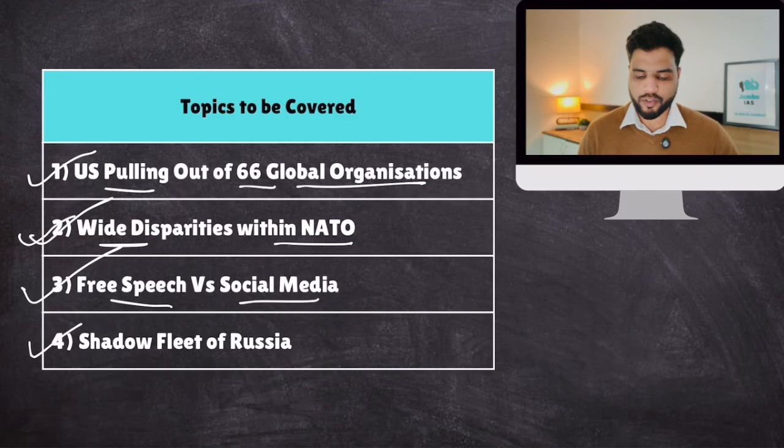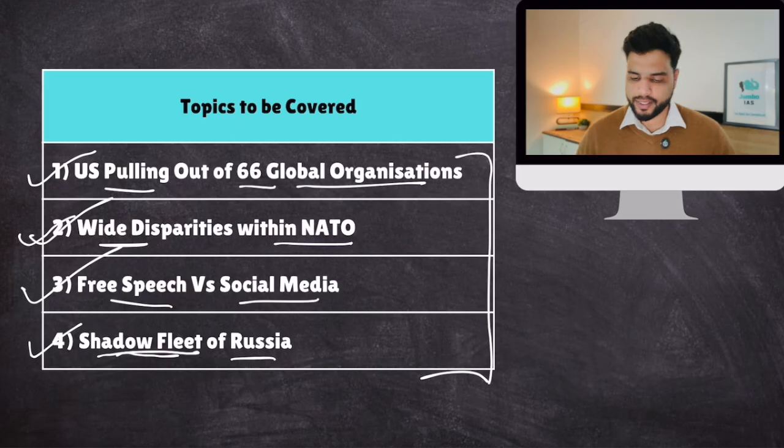And topic number 4 is related to the shadow fleet of Russia. Recently, USA destroyed an oil transporting ship which was transporting Venezuelan oil to Russia. Now that ship actually belonged to the shadow fleet. So what is the shadow fleet, through which Russia was smuggling banned oil? Okay, we'll talk about this shadow fleet. What is it? What are the techniques used to keep this fleet shadow? All these things. So these are the 4 topics that we shall zero in our attention on.